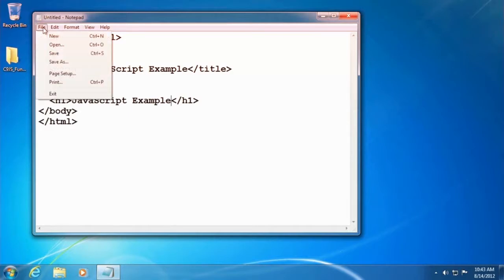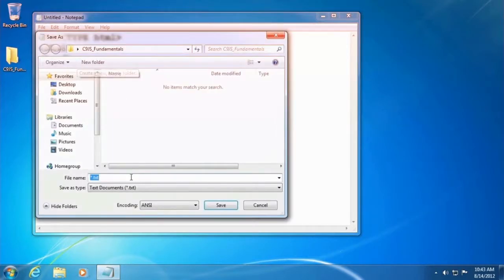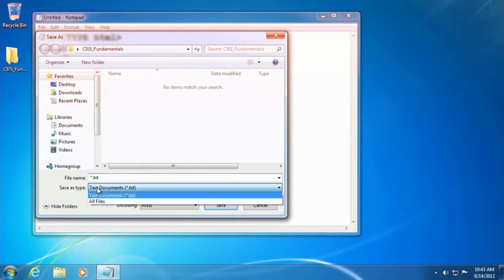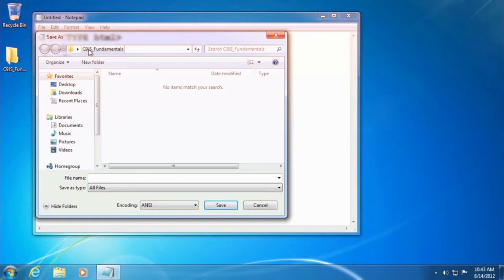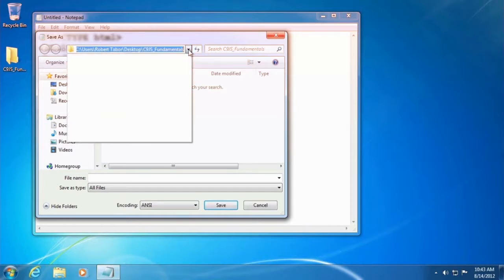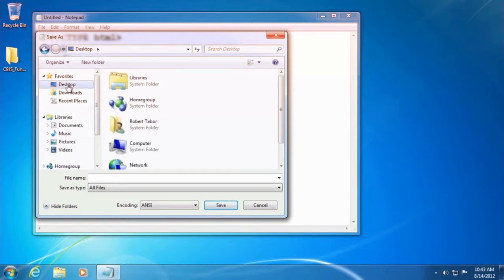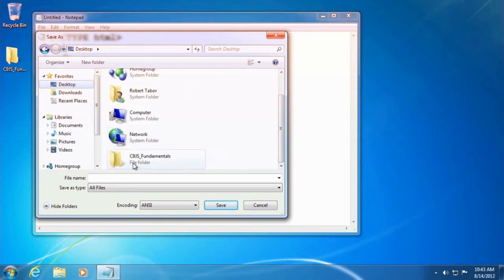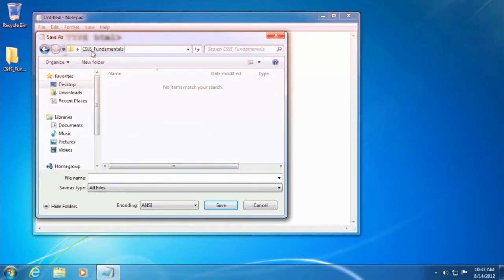We want to do File, Save As, and we want to change the save as type to All Files. We also want to make sure that we are going to save into this c9js_fundamentals folder. So if you're not already there, navigate to it on your desktop by using the little favorites icon, or navigate through however you normally would, and make sure that you're saving into that target directory, making sure that the save as type is All Files. We're going to type in template.html.